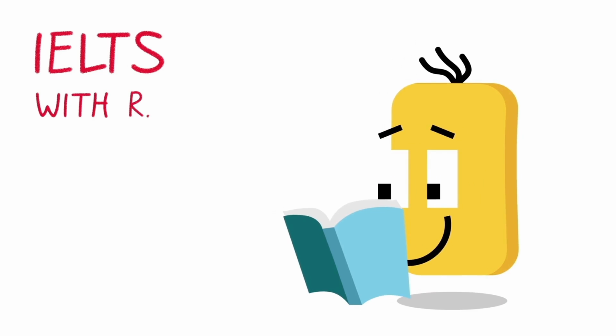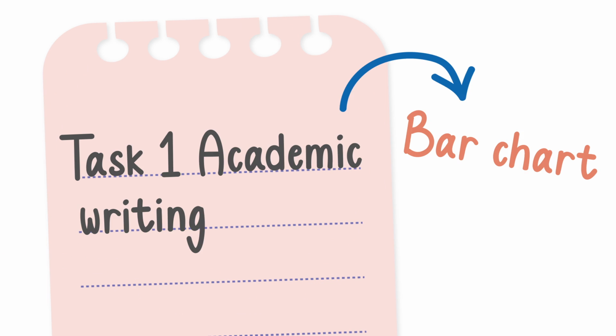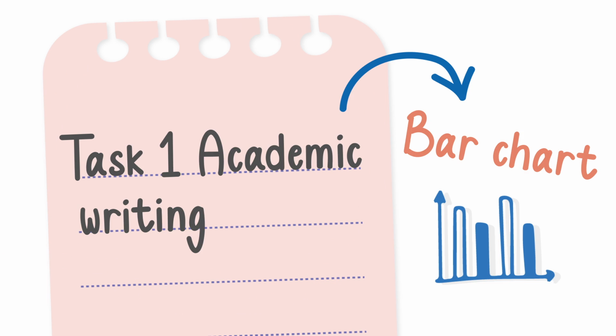Hope you're fine. Well, today we're going to cover another Task 1 academic writing report. And today's chart is a bar chart. Now, first of all, let's take a look at our question and the chart itself, and then let's see what we have to do.